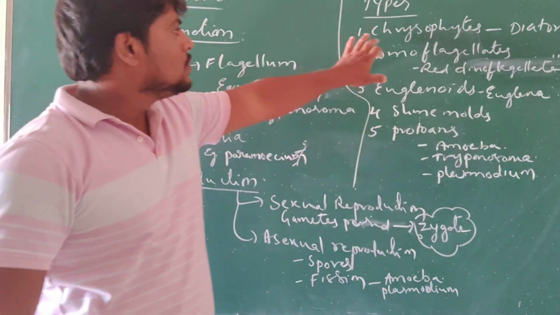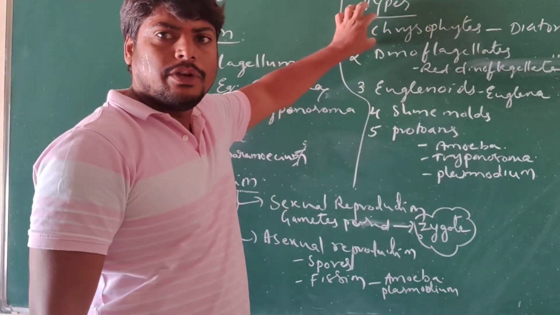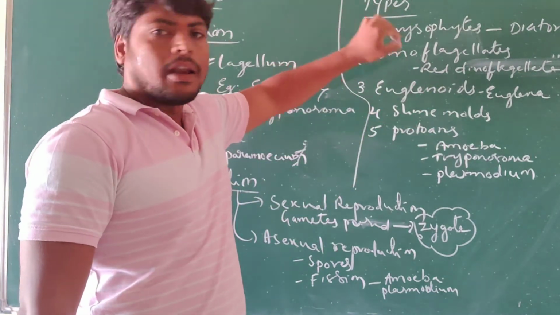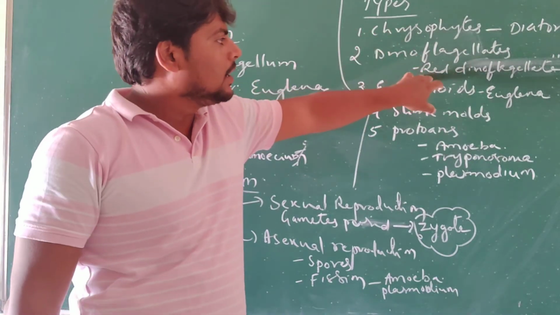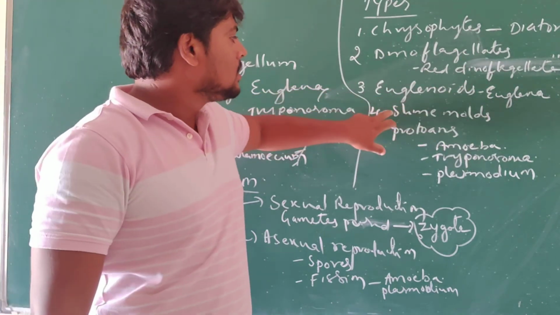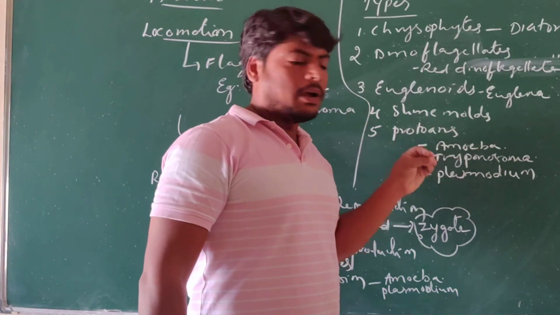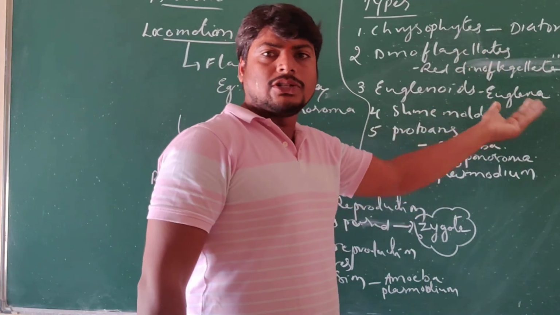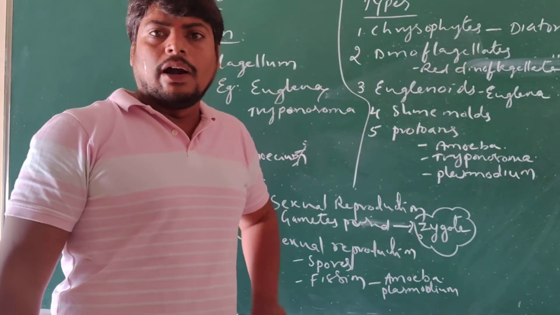Chrysophytes, with diatoms as an example, are photosynthetic, and a majority of the oxygen is produced by the chrysophytes, and these are marine. Understand? Then dinoflagellates, then euglenoids, Euglena, slime molds, and next the protozoans, with examples amoeba, Trypanosoma, and Plasmodium. These are the different types of protist group, and they follow all the general characteristic features. What will be the difference?